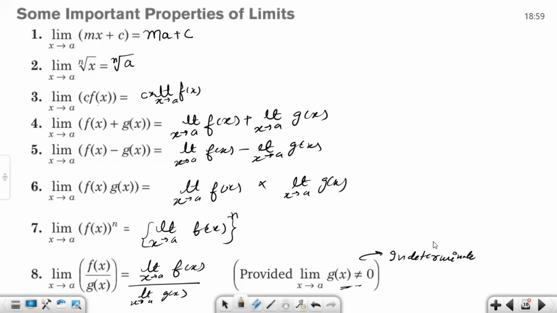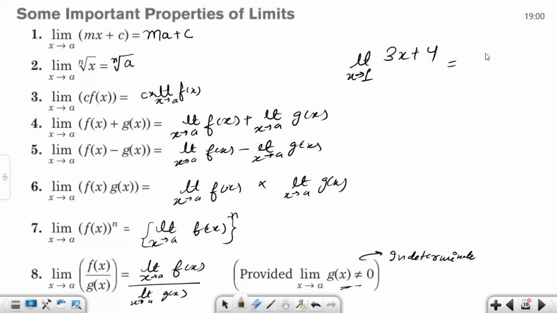So are these formulas clear to everyone? Yes, sir. Okay, so let us speedily take some examples and understand these formulas. For example, let me say 3x plus 4, and the limit exists, where x is tending towards 1.